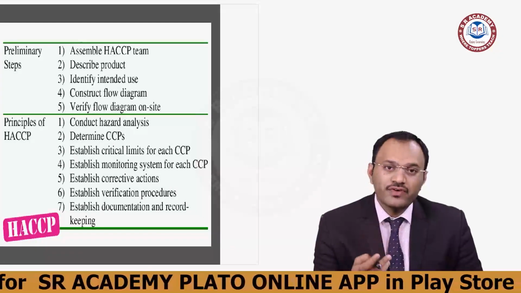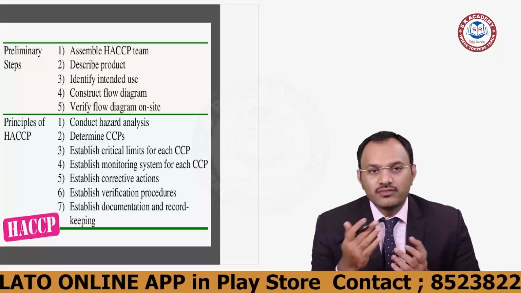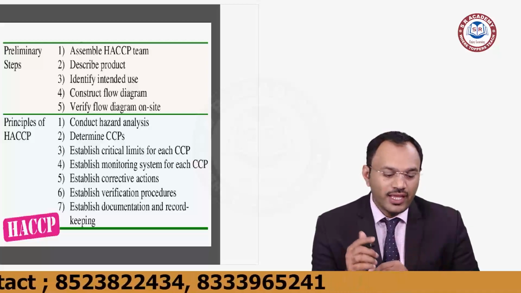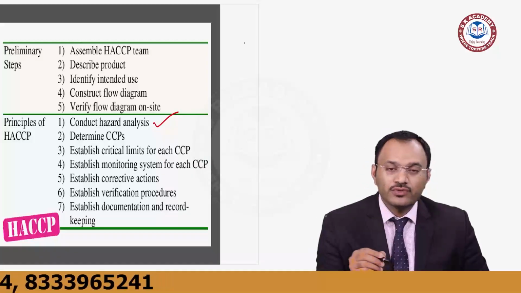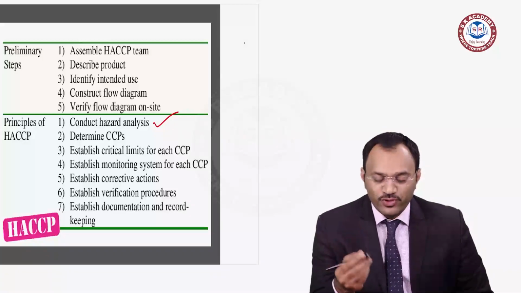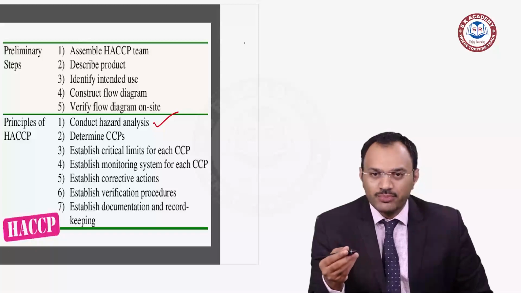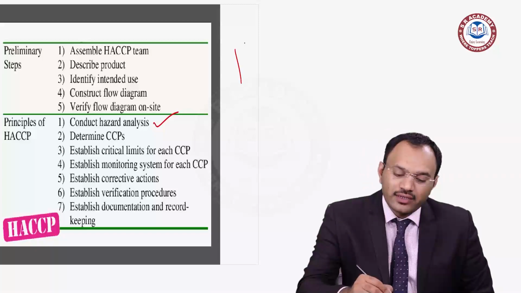So this is the first one, preliminary steps. First one, HACCP principles, which means Hazard Analysis and Critical Control Point. The first principle is to conduct a hazard analysis. Before we conduct a hazard analysis, what is a hazard? Hazard means something dangerous. You write hazard.